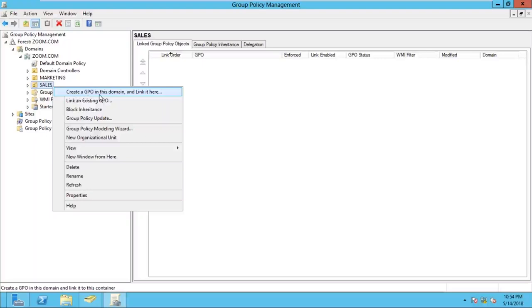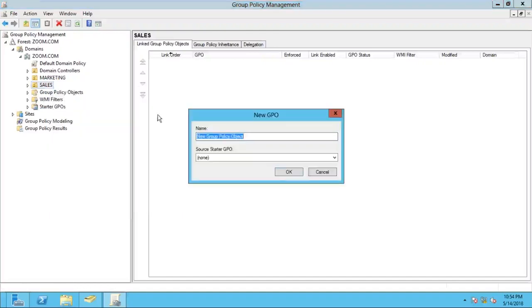Create a GPO in this domain. It means we are creating a new policy. But we have one more option that is called link an existing GPO. So what is the difference? Create a GPO means I am creating a new policy. Link an existing GPO means we already have a policy, and we are just linking it. But right now I'm not having existing policies, so I'm going to create a new one. We have to click on create a GPO in this domain.